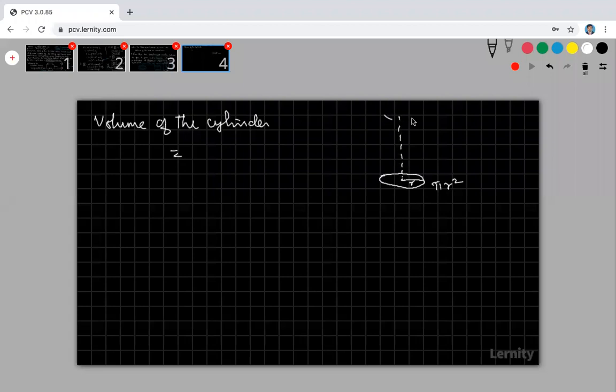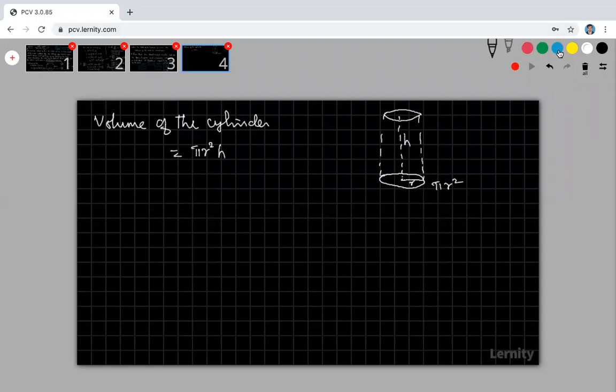So therefore, base area pi r square into height is my volume. This is my height. This is the volume of the cylinder, pi r square h.